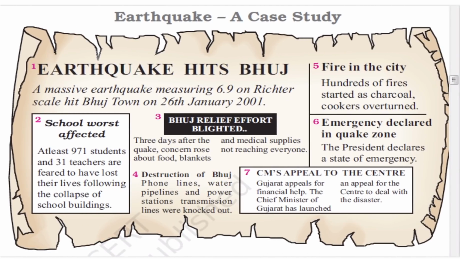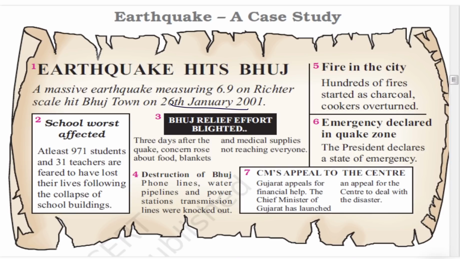Now in your book a case study of earthquake is given, that an earthquake hit Bhuj, measured 6.9 on the Richter scale, and that happened on 26th Jan 2001. In this the schools were affected.